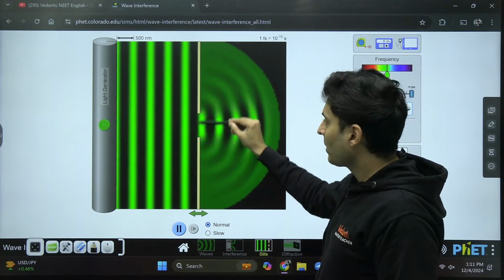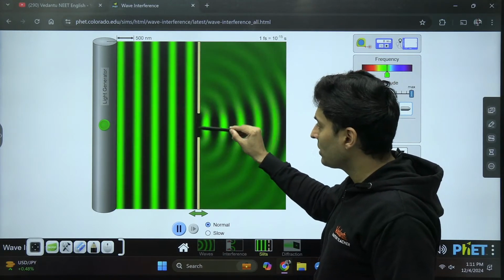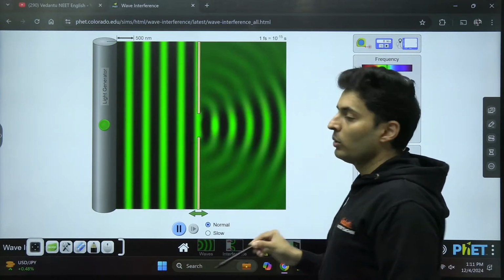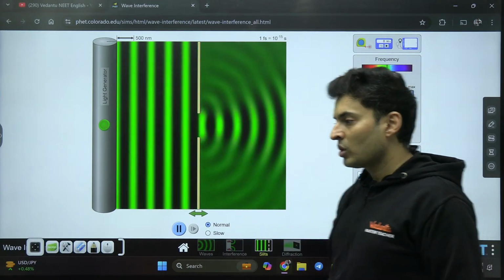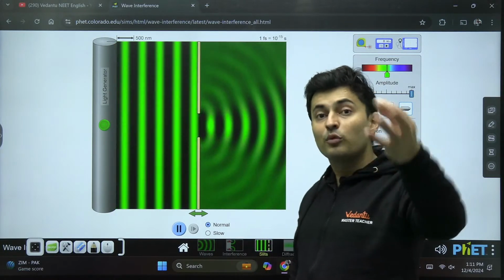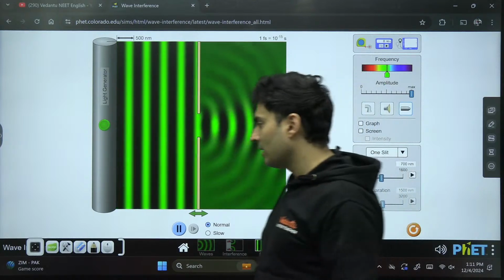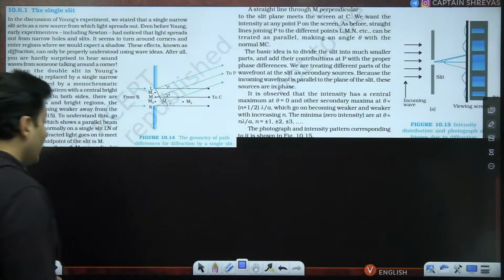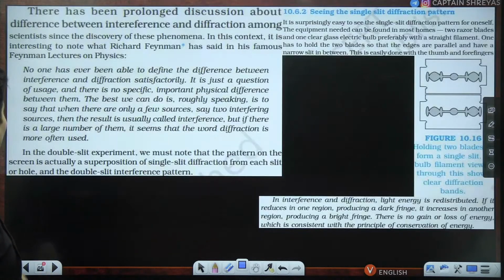Just imagine. Each source will interfere with all the other sources' waves, and that produces the interference pattern. So diffraction is interference of multiple sources within that slit or that hole or that aperture, and that is what you will see. Even on the next slide, they have mentioned that over here.